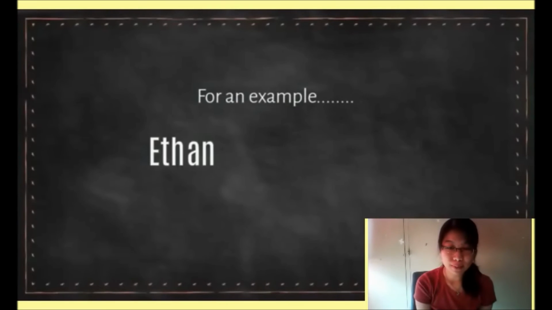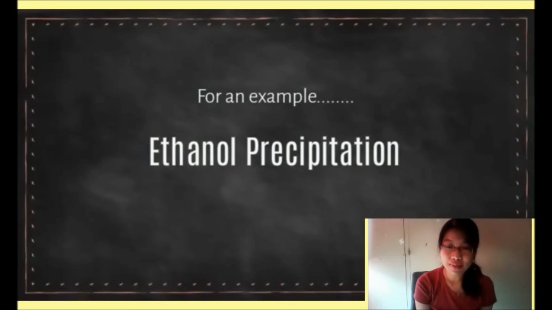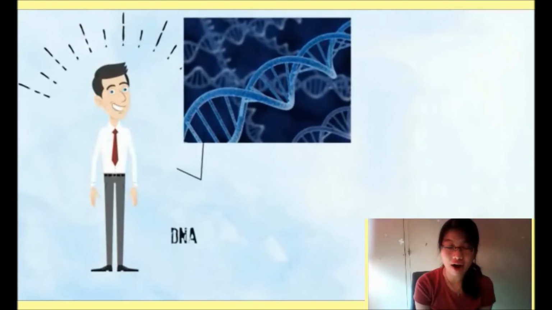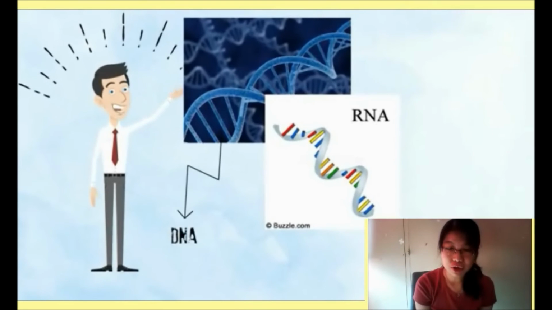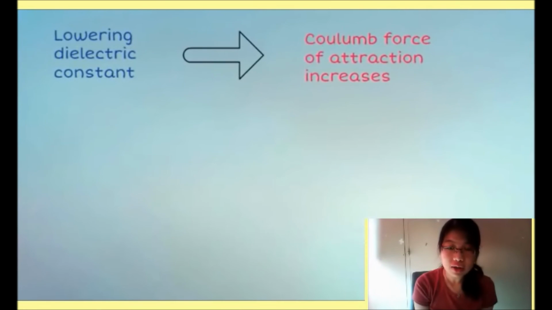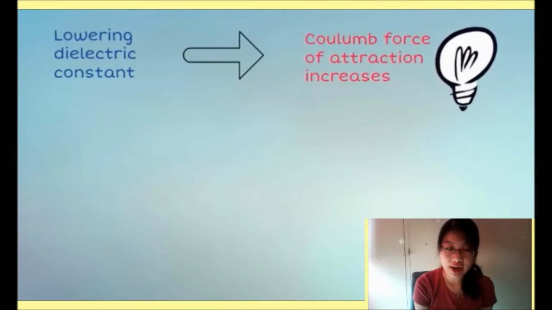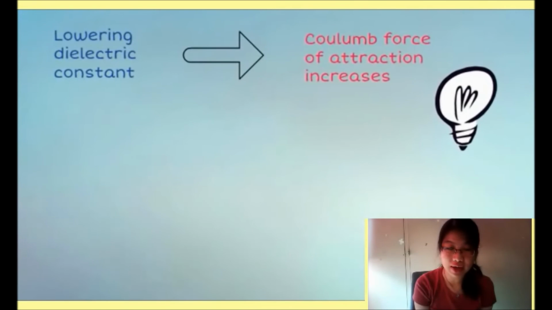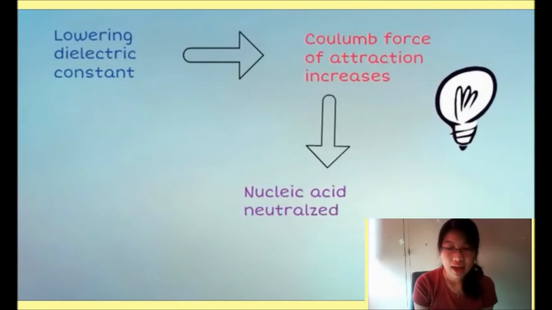Now, let's look at the example. Ethanol is the most commonly used alcohol in precipitation of DNA and RNA. Ethanol has a much lower dielectric constant than water does. By lowering the dielectric constant, the Coulomb force of attraction increases between the cations and the negatively charged nucleic acid backbones. Therefore, nucleic acids are neutralized and no longer dissolve, and precipitate out of the solution.